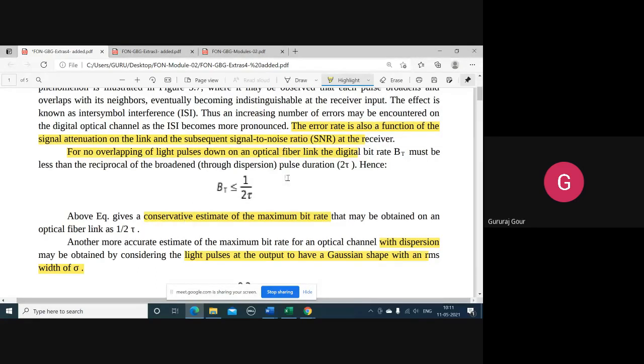Conservative means we are assuming here that no overlapping is happening, but practically that is not the case. And this could be obtained in the optical link as 1 by 2 tau.